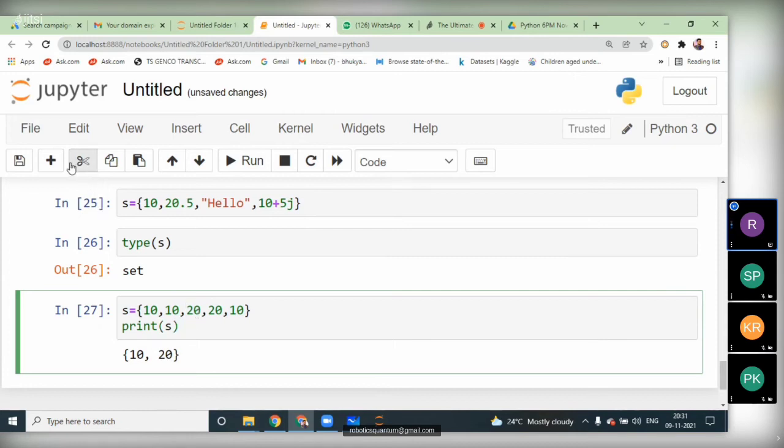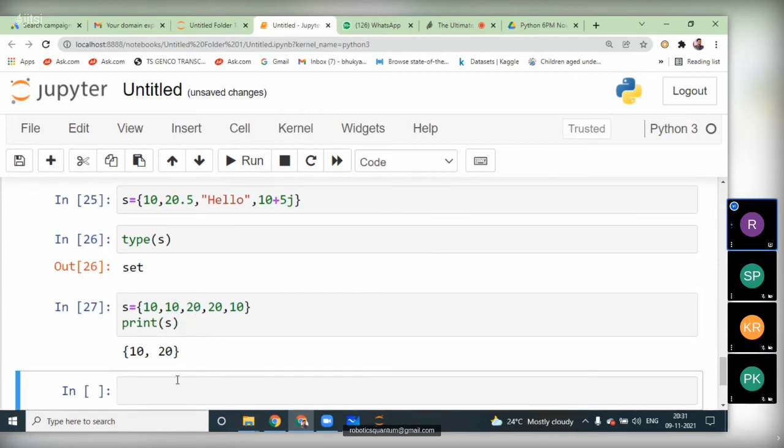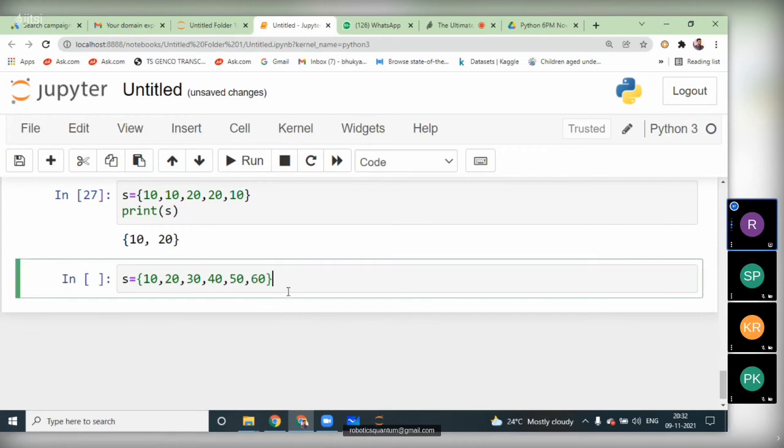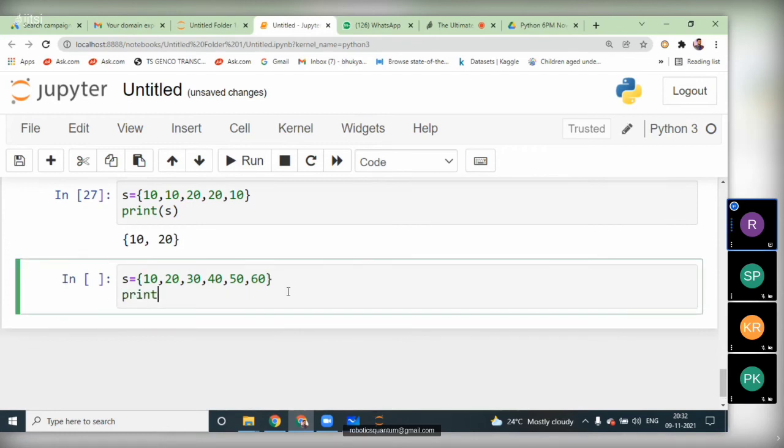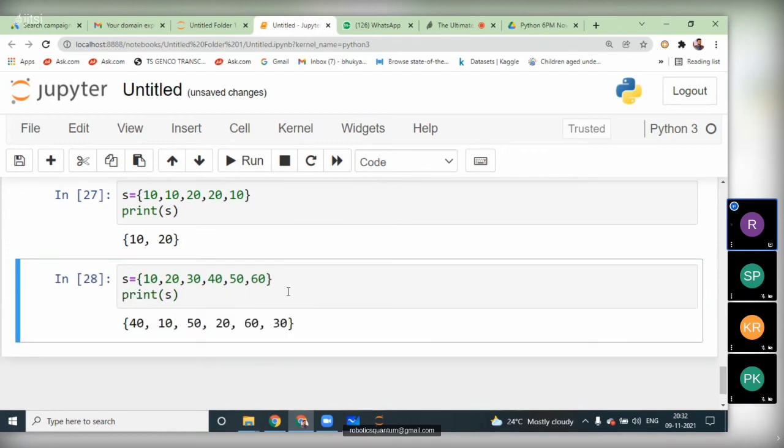Okay. And one more thing, indexing is not preserved. As I said, indexing is not preserved. So let me give the values 10 comma 20 comma 30 comma 40 comma 50 comma 60. I'm going to print s here. See, actually we gave the order 10 20 30 40 50 60, but what's the output we got here?